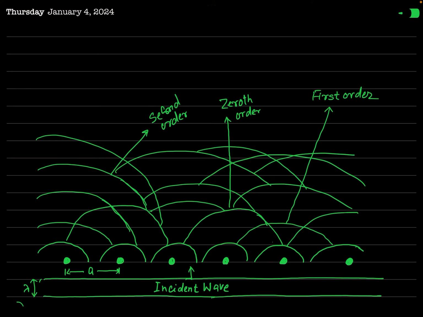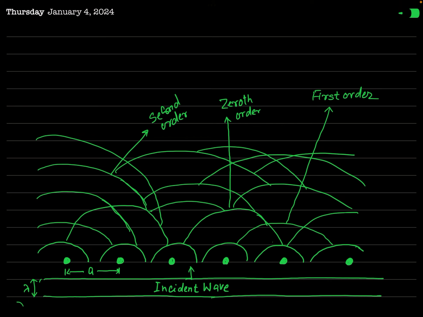For this you can see this figure. In this figure I have shown a one-dimensional row of similar atoms having interatomic spacing equal to A. All these small spheres or small dots you can see in this figure are the atoms of a crystal.